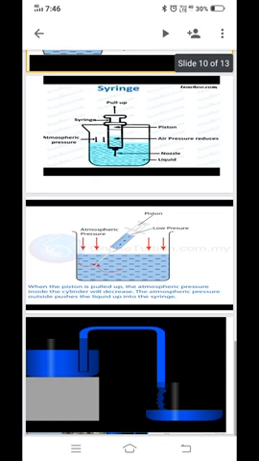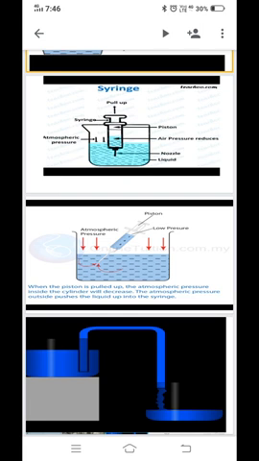Again, in the next slide, what we are going to see here is again a syringe only, but you can consider it as a fountain pen, filling of ink in a fountain pen. As a syringe is filled with liquid, due to the atmospheric pressure, ink also gets filled in the fountain pen. The pen is kept with its nib inside the ink.